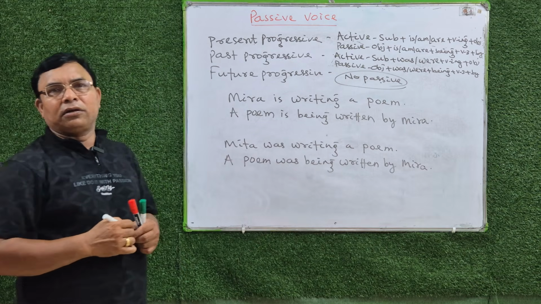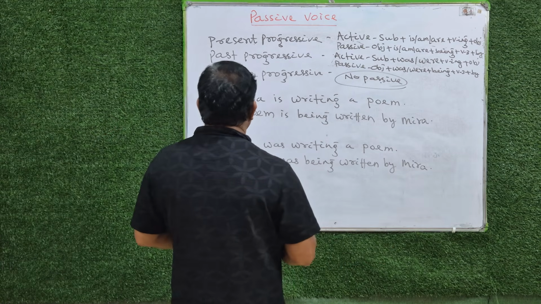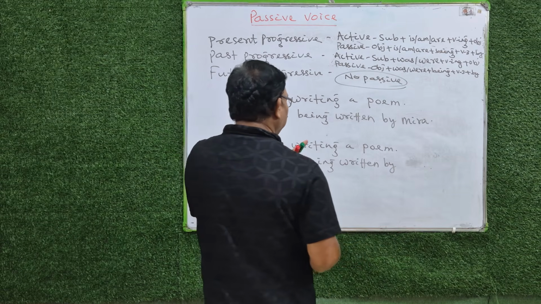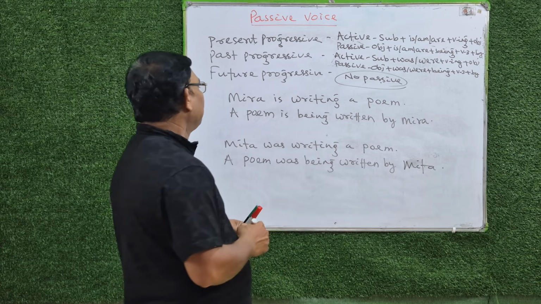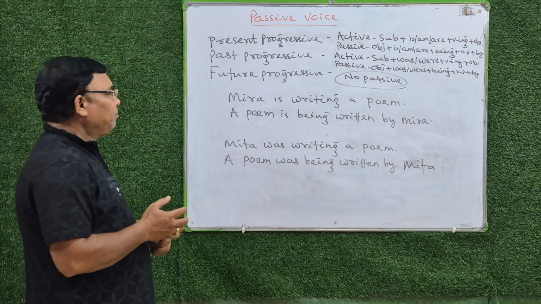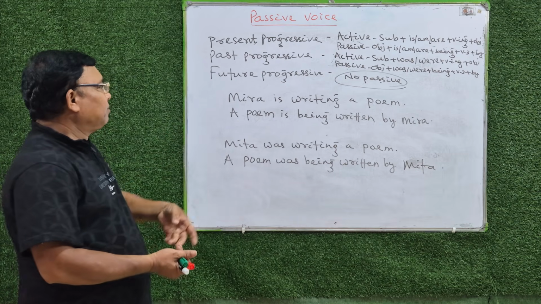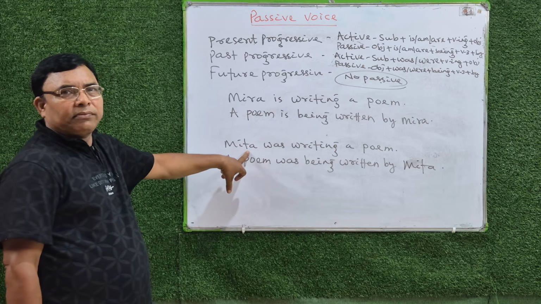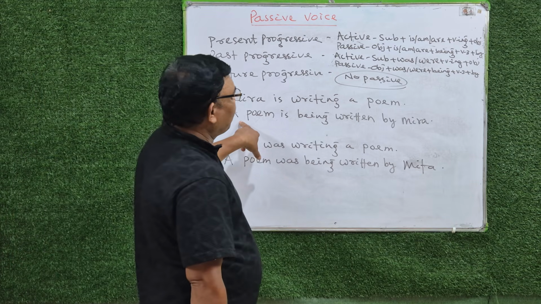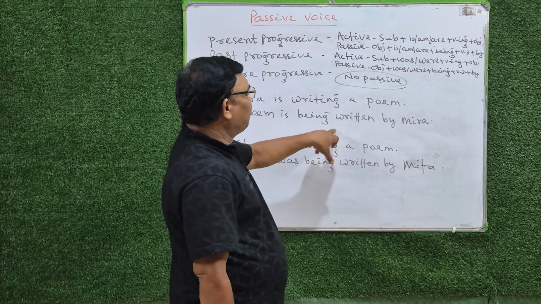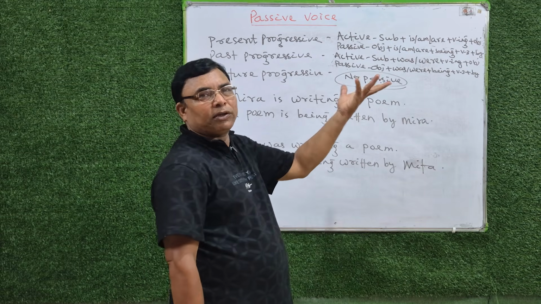Is it easy or difficult? A poem was being written by Mita. Mita is writing a poem. Mita was writing a poem. So what is the difference? Present progressive: is, am, are plus being plus verb 3 plus by. Past progressive: was, were plus being plus verb 3 plus by.